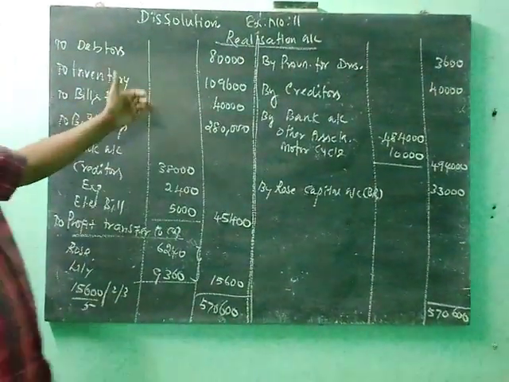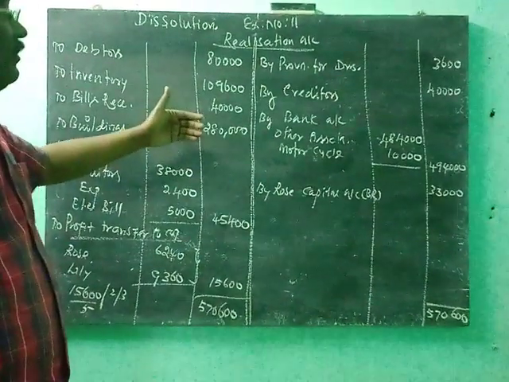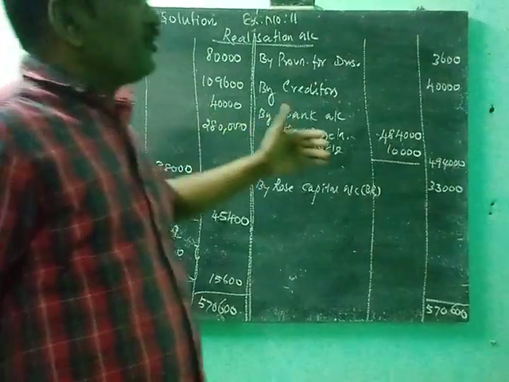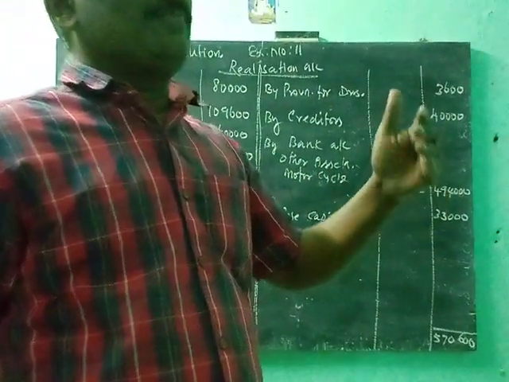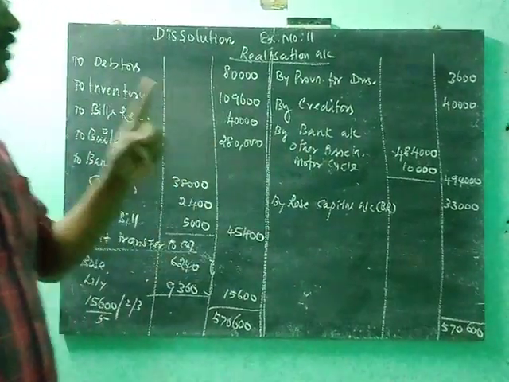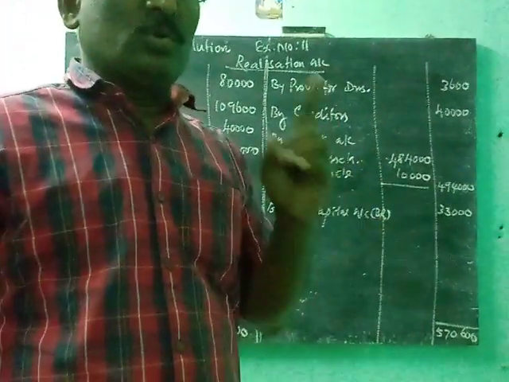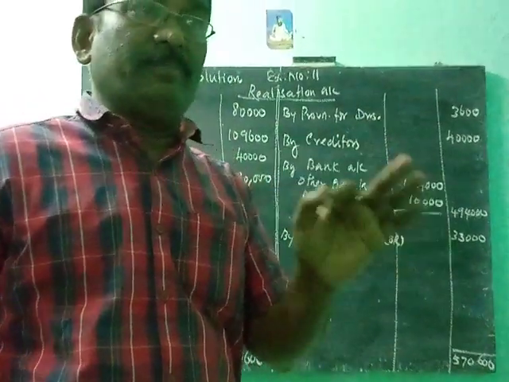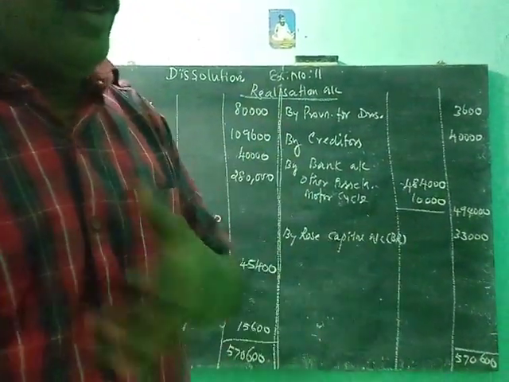So after that, the capital account. If you prepare the realization account without mistakes, the problem is completed. If there is any one mistake, that mistake reflects in the capital account, so the total problem is closed. So don't make any mistake in preparing the realization account, that is very important.